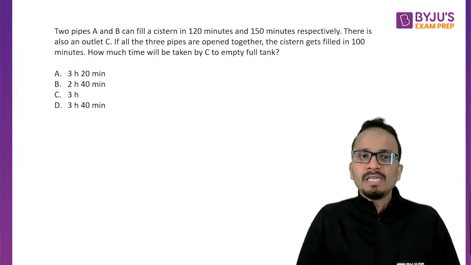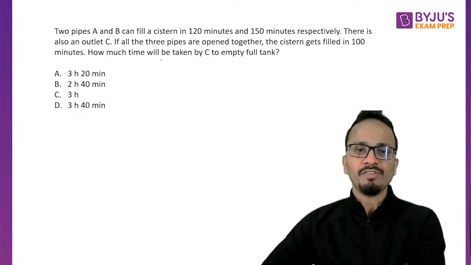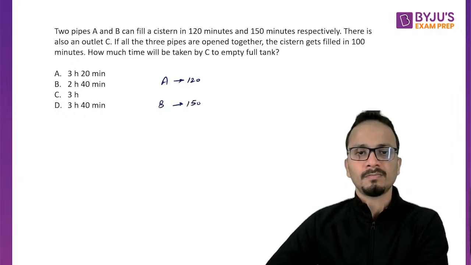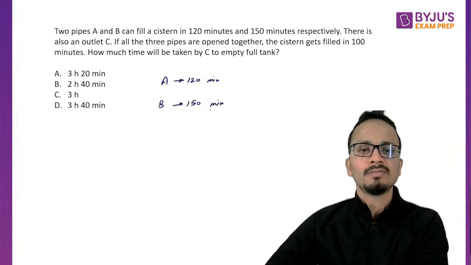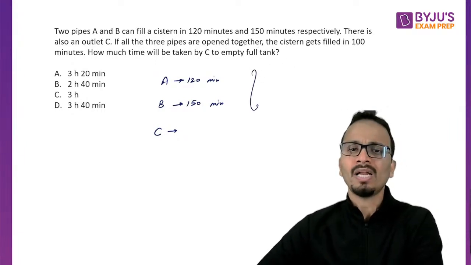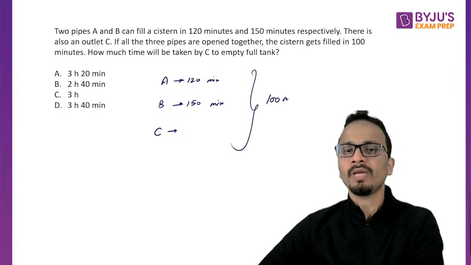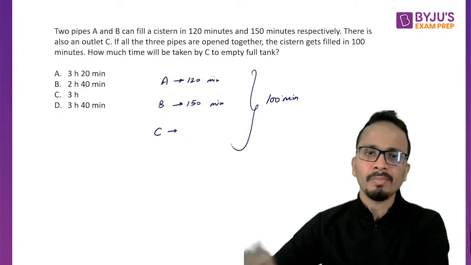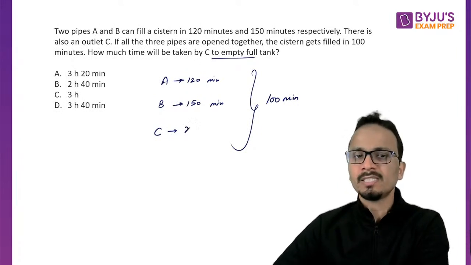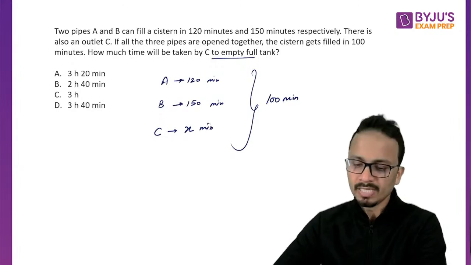Now, two pipes A and B can fill a cistern in 120 and 150 minutes. Now, there is an outlet C as well. So C is an outlet. If all three pipes are open together, the cistern can be filled in 100 minutes. Okay, so all of them together can fill the tank in 100 minutes. How much time will be taken by C to empty the tank? So let's say C takes X minutes to empty the tank.